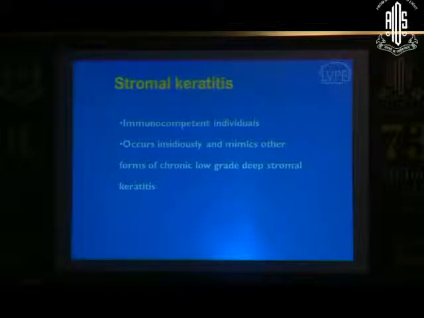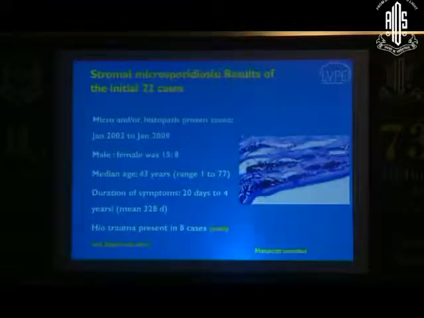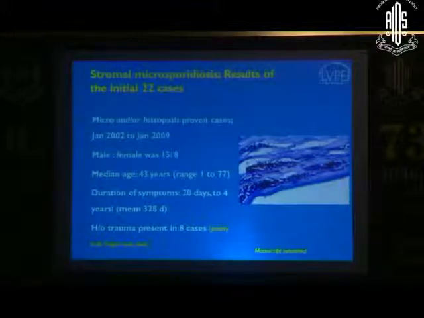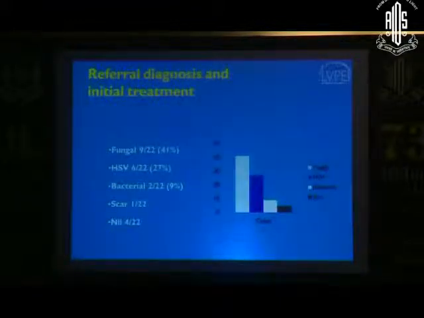We've had patients who presented with a so-called corneal scar for years together, but later on it turned out to be microsporidia. So the initial 22 cases we published had a duration of symptoms ranging from as short as 20 days to as long as 4 years. The 4-year patient was diagnosed as corneal scar and underwent an optical keratoplasty, and in the keratoplasty specimen we saw these lesions. We had a history of trauma present, not in all cases, in only a few of them. So many of these patients were initially diagnosed as either fungal or HSV or bacterial or just a scar, or there was no diagnosis prior to us seeing the patients.